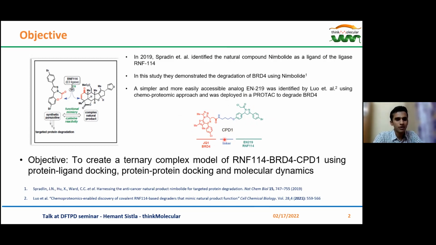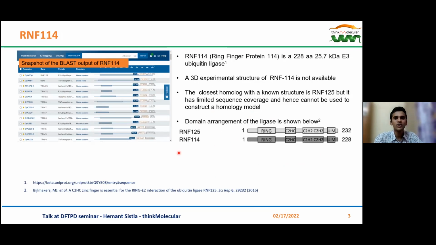Now, the objective of my work was to create a ternary complex model of RNF114-BRD4 and compound 1 using protein-ligand docking, protein-protein docking, and molecular dynamics simulations. RNF114 is a 228 amino acid E3 ubiquitin ligase with a mass of about 26 kilodalton. The thing is that a 3D experimental structure of RNF114 is not available.